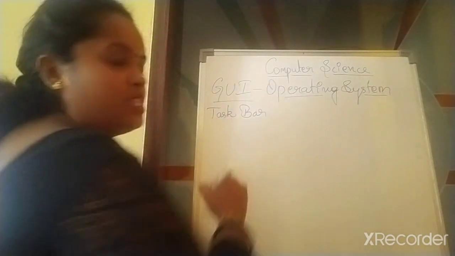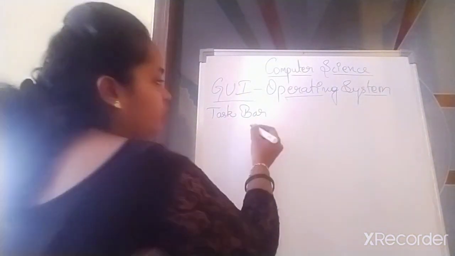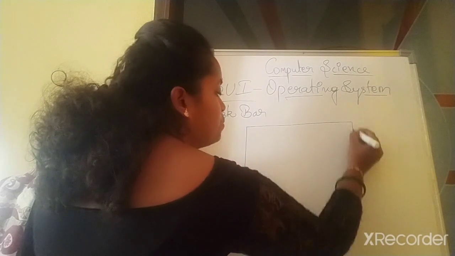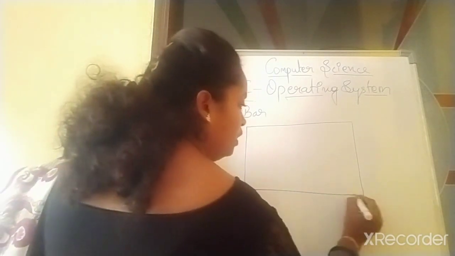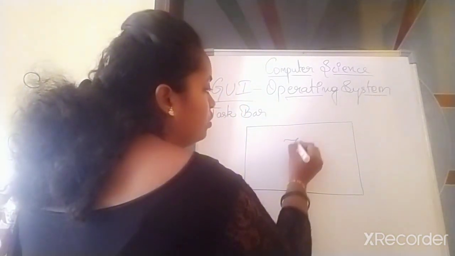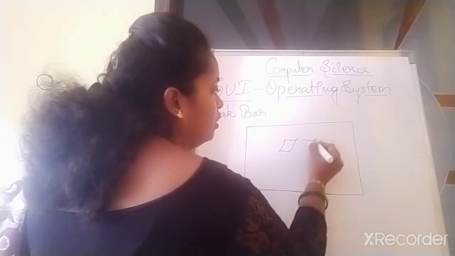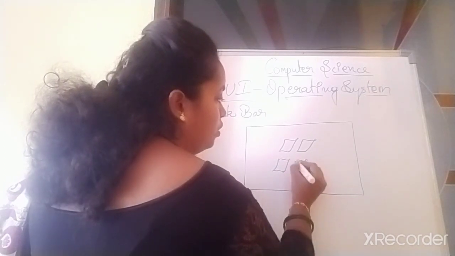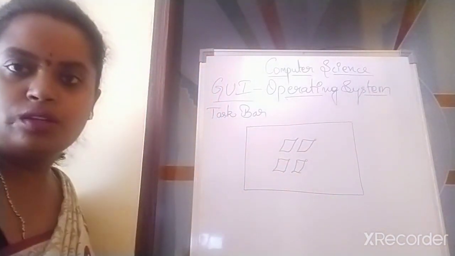What is this taskbar? So this is your desktop screen which is available once you turn on your system. It looks somewhat like this, children. Windows screen. Yes or no?